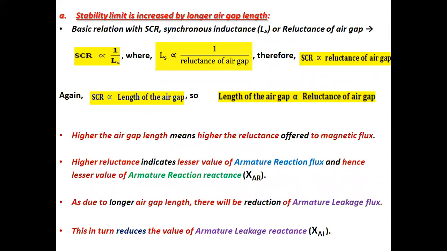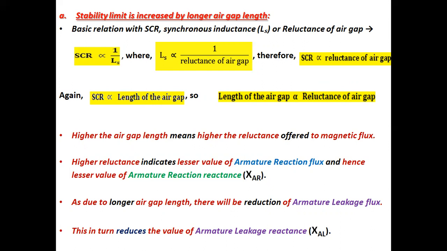Now let's discuss whether stability limit is increased by longer air gap length. Basic relation with SCR, short circuit ratio, synchronous inductance LS or reduction of air gap.